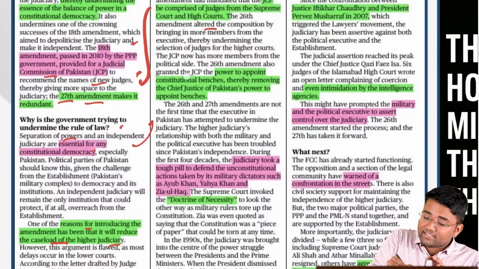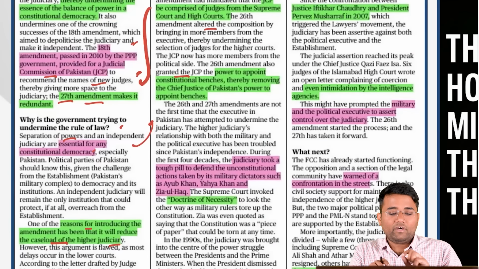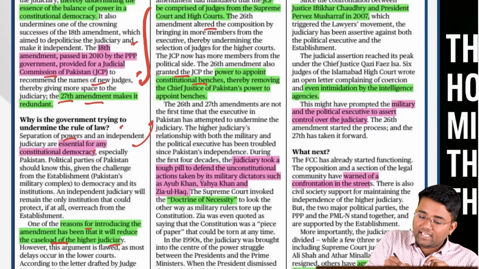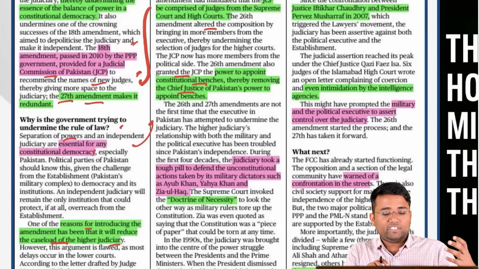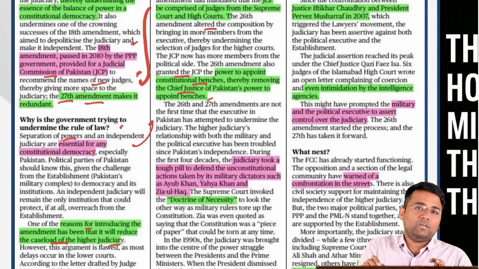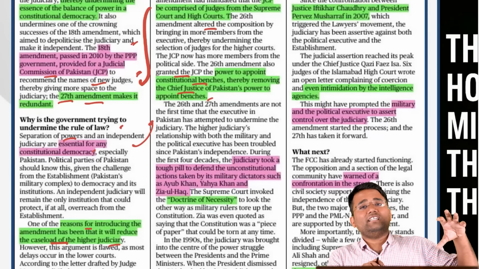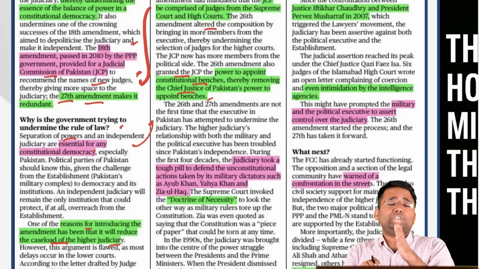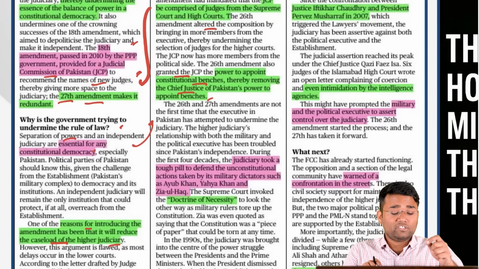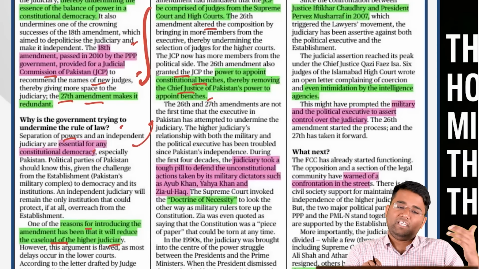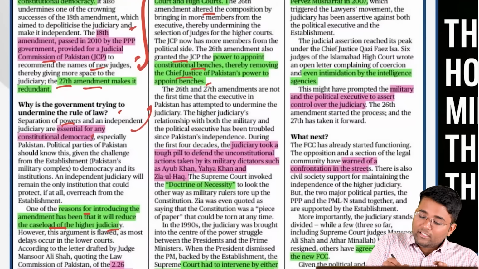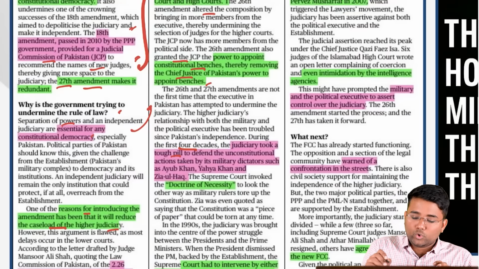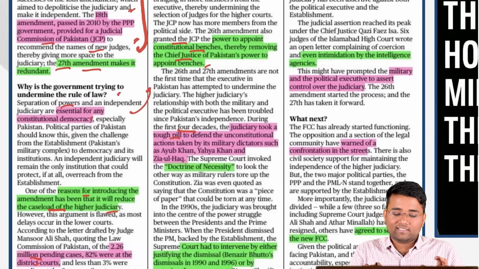Also, the 26th Amendment Act granted the power to appoint constitutional benches, thereby removing the Chief Justice of Pakistan's power to appoint the benches. For example, in India, the Chief Justice is the master of the roster. He decides which particular case will go to which bench, which is not the case after this amendment in Pakistan.